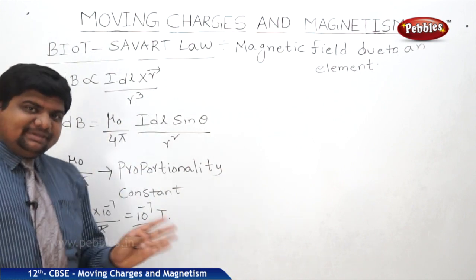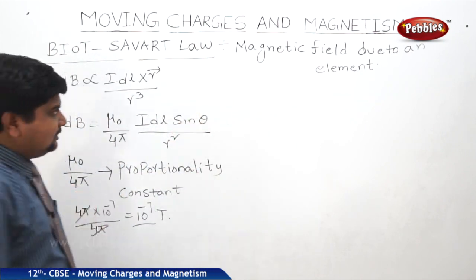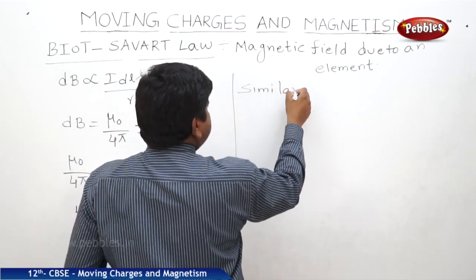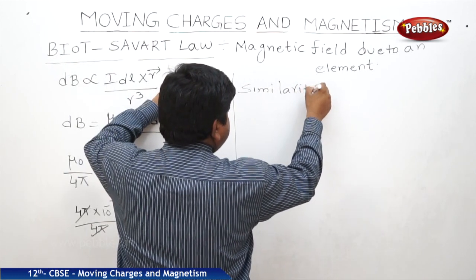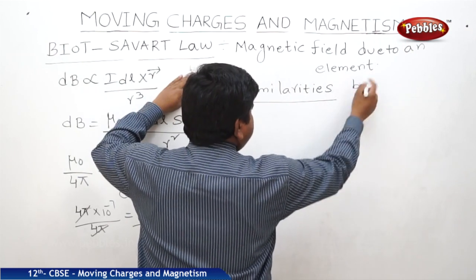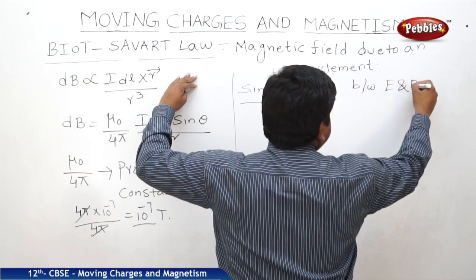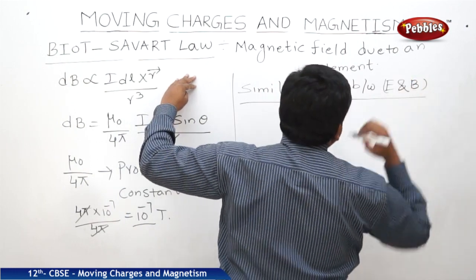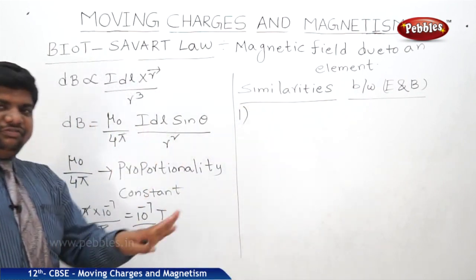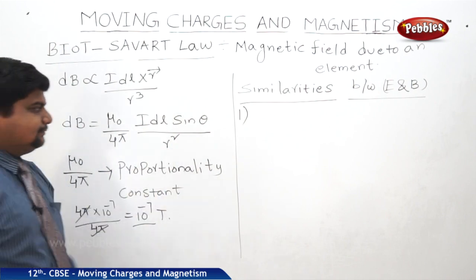There are some similarities and connections between the electric and magnetic fields. What are the similarities between E and B? First one, both the fields are inversely proportional to the square of the distance.